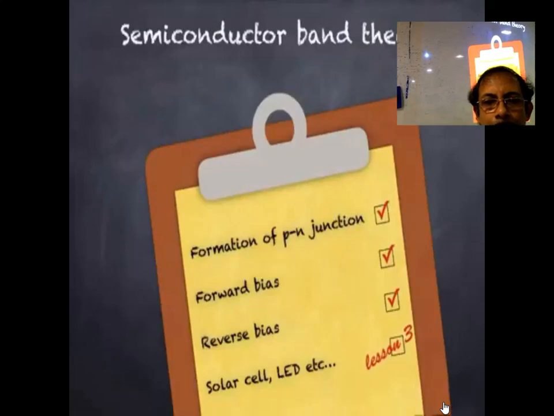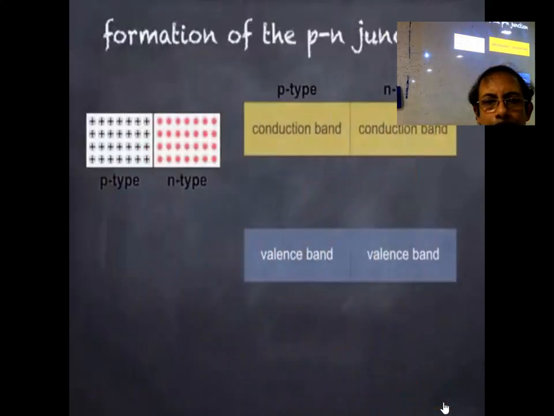Let's get started then. The diagram on the left shows a semiconductor crystal which is doped so that one side, the left-hand side, is p-type and the other, the right-hand side, is n-type. Remember from the first video that the majority charge carriers in a p-type semiconductor are positive holes, and in an n-type semiconductor, the majority charge carriers are negative electrons. Despite this, both are electrically neutral.